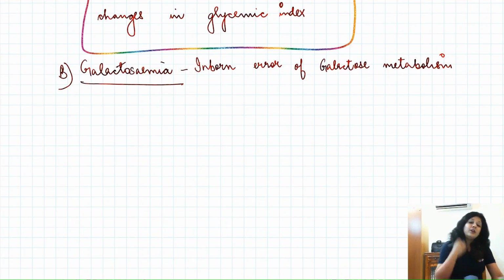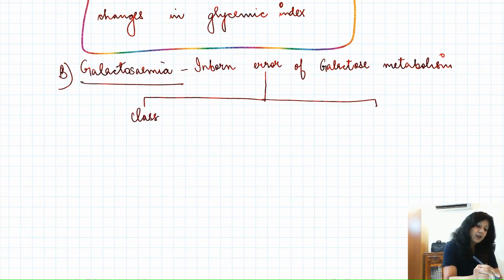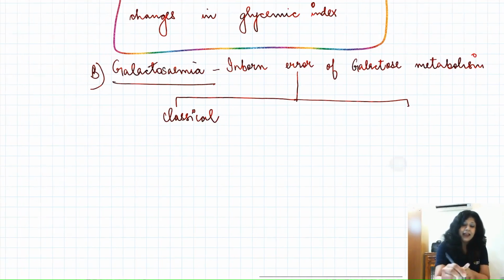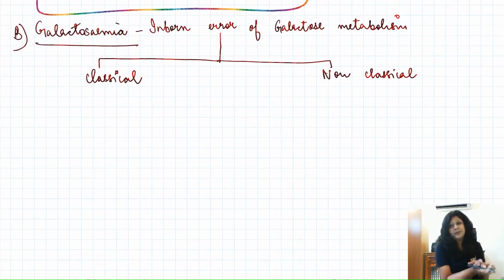Okay, now there are two kinds of galactosemia. One is the classical. Now here I will show you the integration of three subjects. One is the ophthalmology, of course, then I will show you with the biochemistry and the pediatrics also. Classical, and another one is the non-classical, right? Classical and the non-classical. Now first of all, let's use your biochemistry.